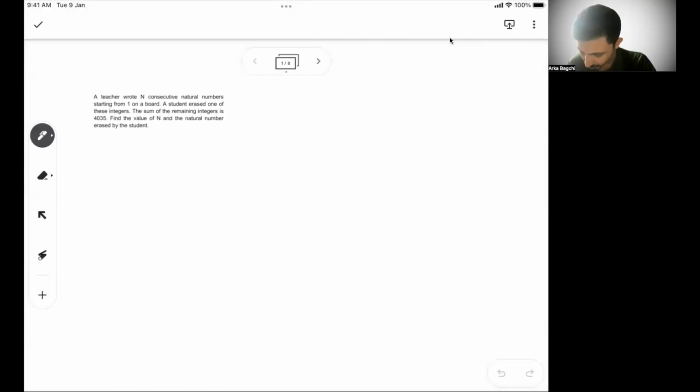So what does the first problem say? It says a teacher wrote consecutive natural numbers starting from 1 on a board. So basically, he is writing 1, 2, 3, 4, and all those natural numbers. One of the students erased one of the integers. I don't know which integer. The sum of the remaining integers is 4035.